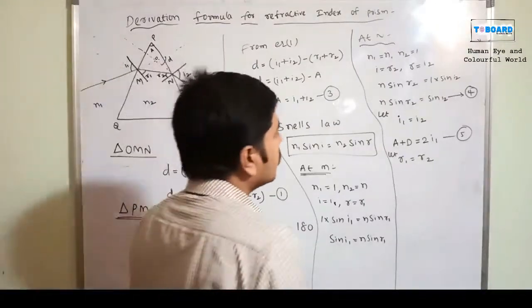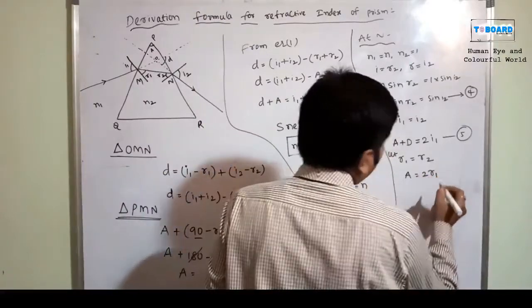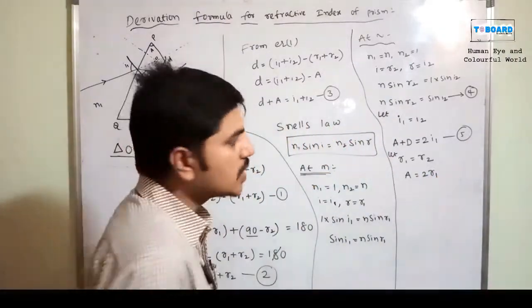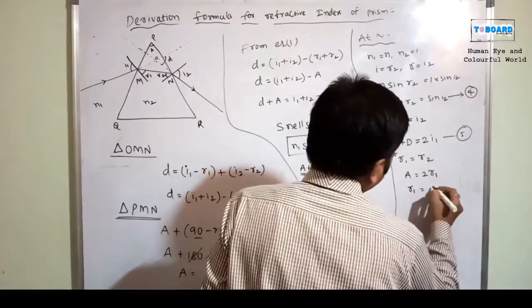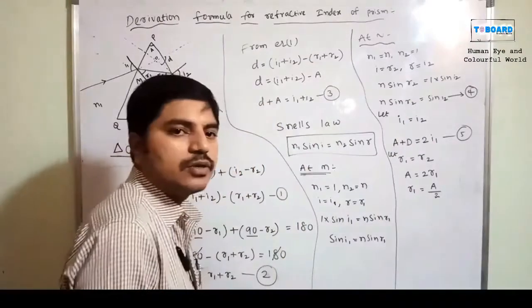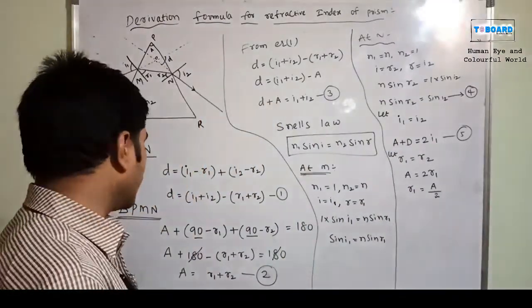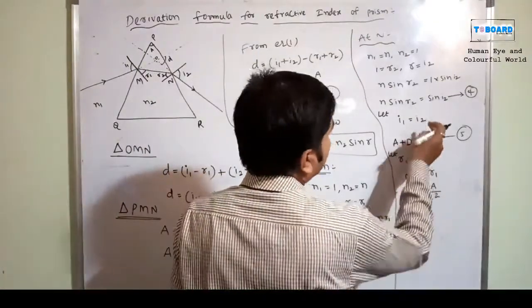That's why A is equal to 2R1, or otherwise R1 is equal to A by 2. The two values will go to the bottom. Okay, so otherwise, if you like, you can take it as A.